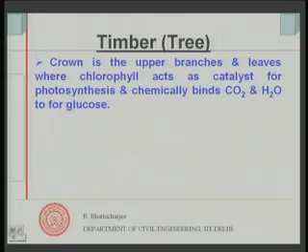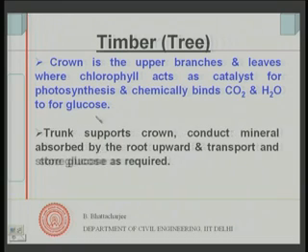The crown is the top part, which has upper branches and leaves, and the purpose of the leaves is that they have chlorophyll, which acts as a catalyst. You know that photosynthesis takes place: in the presence of sunlight, it acts as a catalyst and chemically binds carbon dioxide and water to form glucose.